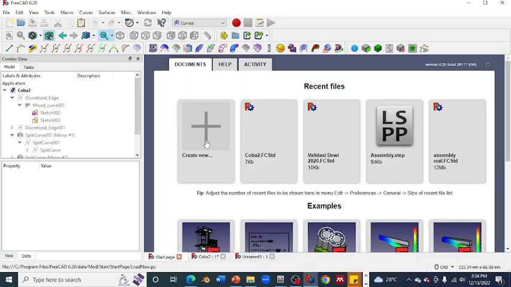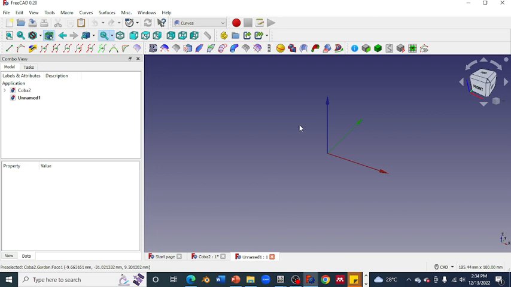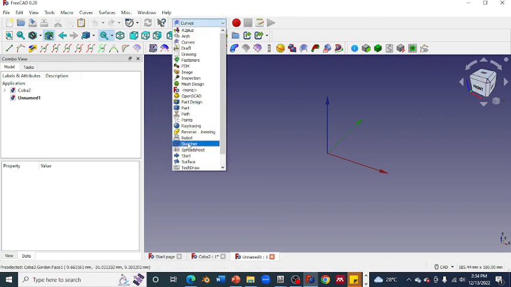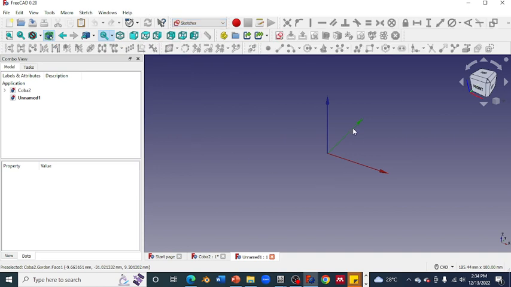First of all, open a new window in FreeCAD, and then go to the Sketcher. We want to make the base curve in the XY plane here.